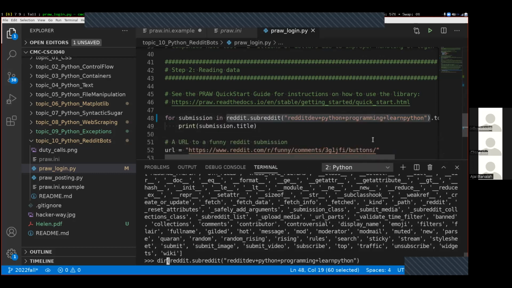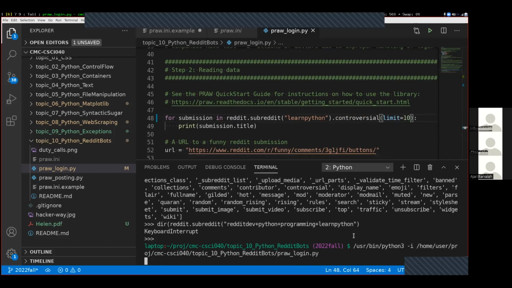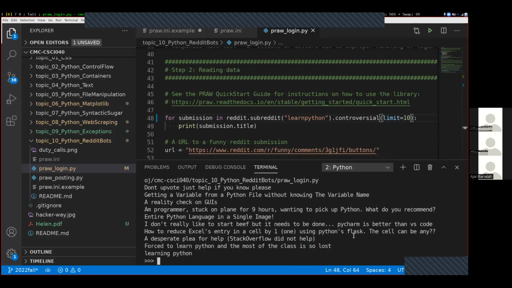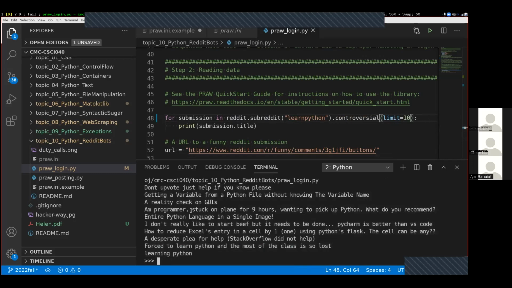I'll just do it up here, changing top to controversial like that. Save that, come down here, exit, rerun. And now we get different posts that are being posted over here. And if we went back to the web page, found a tab that said controversial, that would show us what these are.